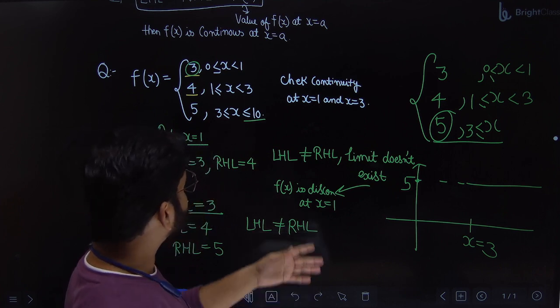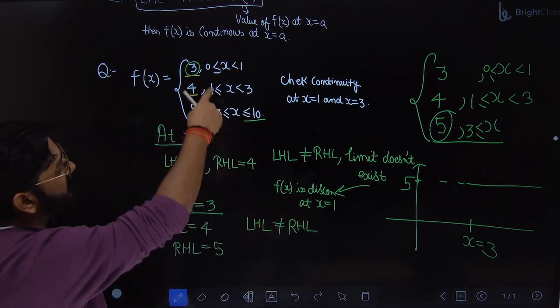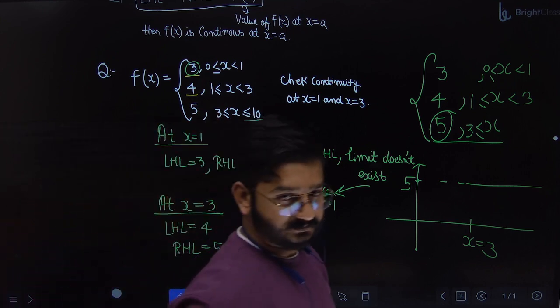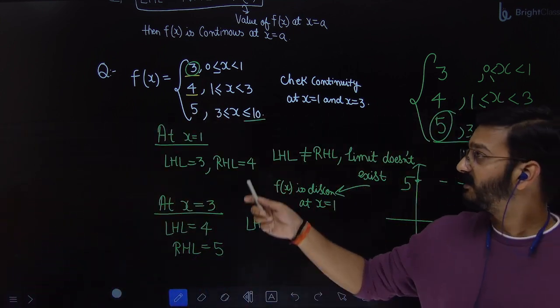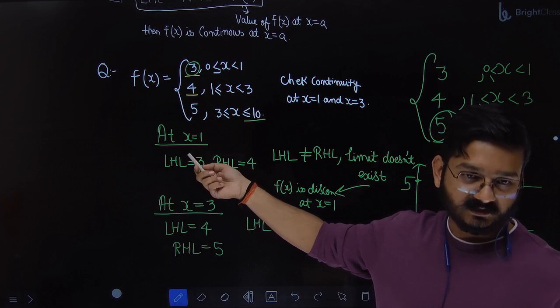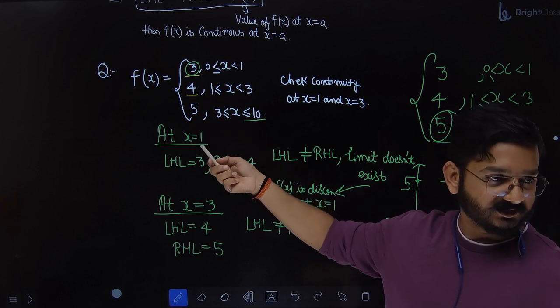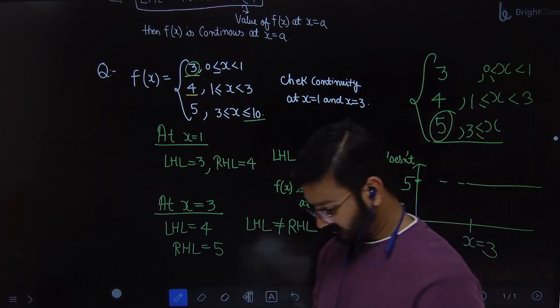Okay, so this was the simplest question. And what is this function called? This is called a piecewise function because it is written in three pieces. You can see that. First piece, second, third. So it is called a piecewise function.